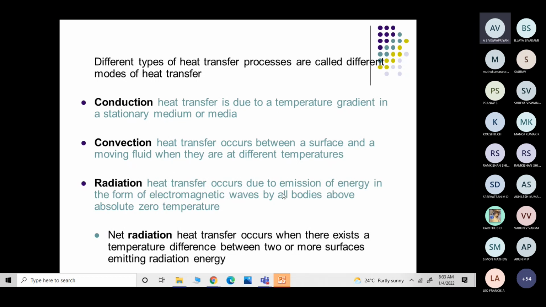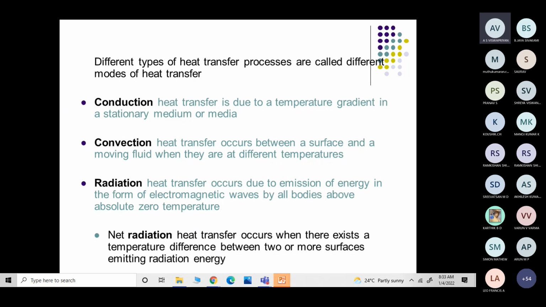radiation, heat transfer occurs due to emission of energy in the form of electromagnetic waves by all bodies above absolute zero temperature. Net radiation heat transfer occurs when there exists a temperature difference between two or more surfaces emitting radiation energy.